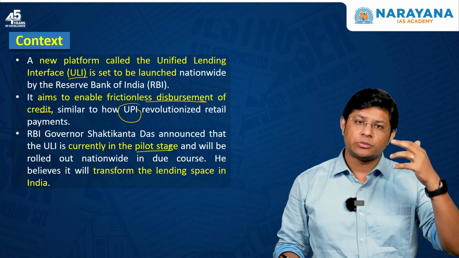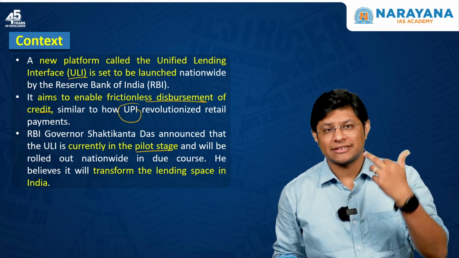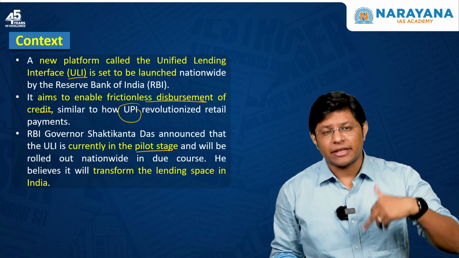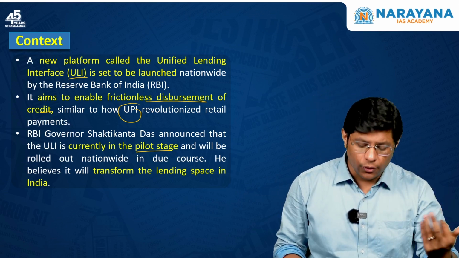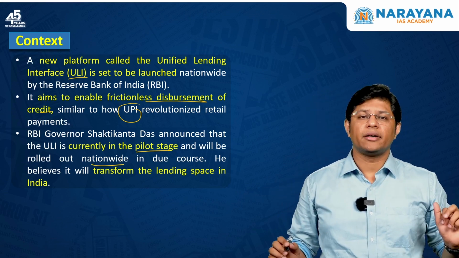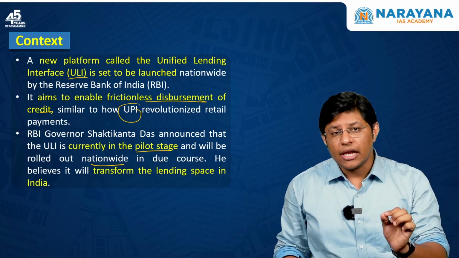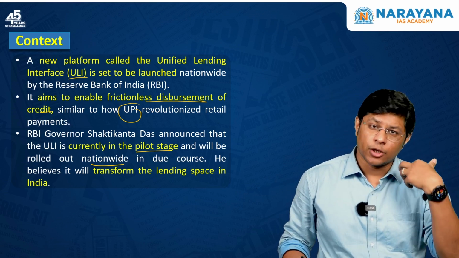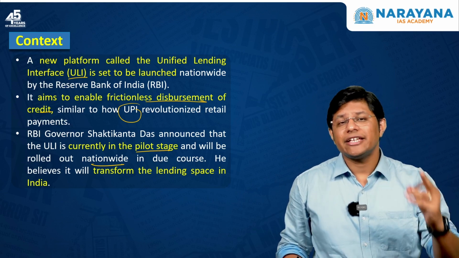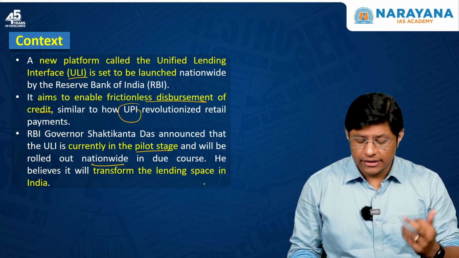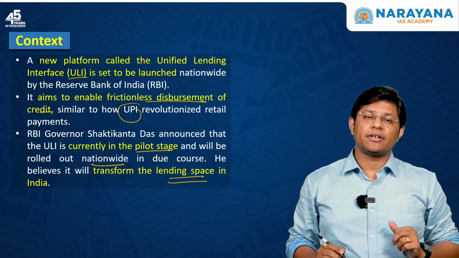Based on the observation and the result of the pilot stage, the RBI governor might decide if it has to be rolled out nationwide. If the ULI is rolled out nationwide, it is going to revolutionize the lending space in our country.